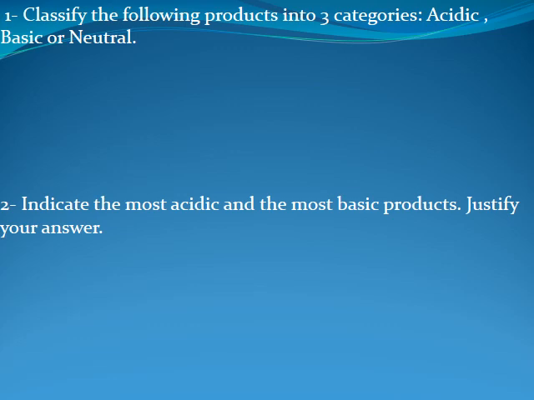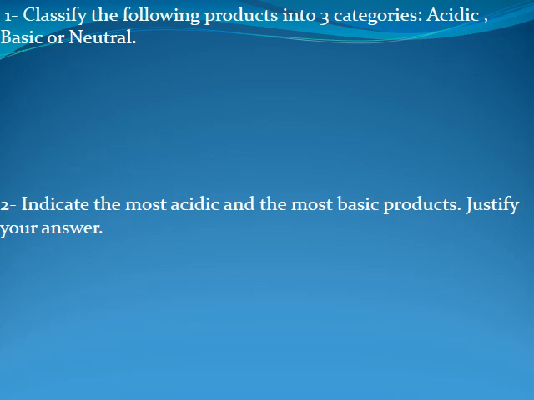Classify the following into three categories: acidic, basic, or neutral. Indicate the most acidic and the most basic. So a pH less than 7 is acidic, greater than 7 is basic, and 7 is neutral. As we move farther from 7, from the neutral, it's classified as the most acidic or the most basic.